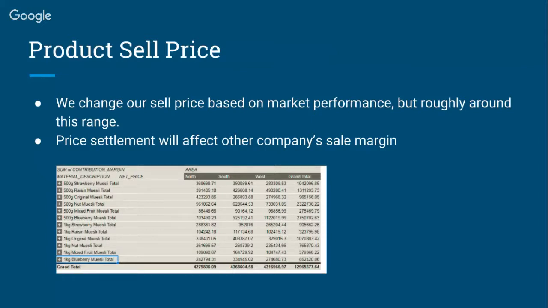And then we have product selling price based on our three different districts, north, south, and west. You can tell each region is about 4,030,000. The price settlement will affect other companies' sale margin.